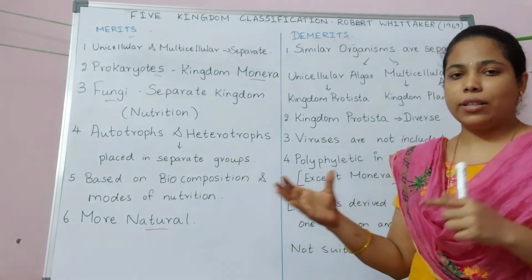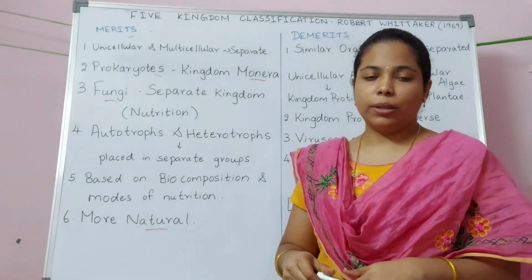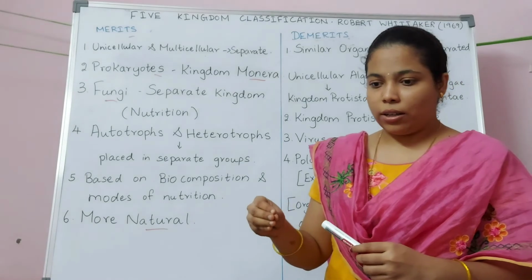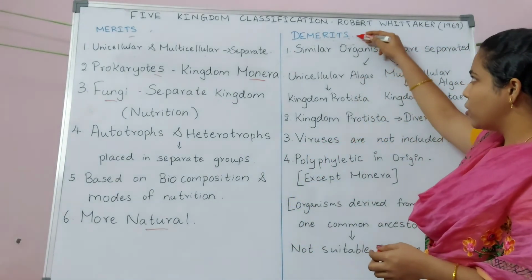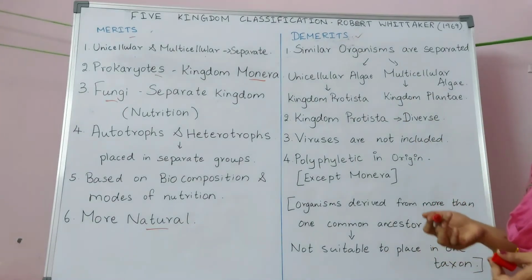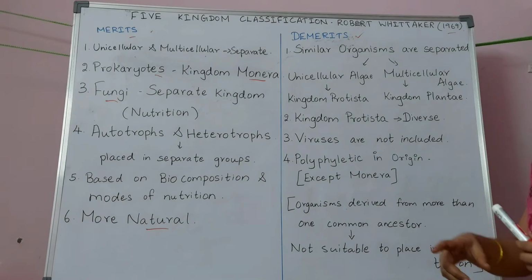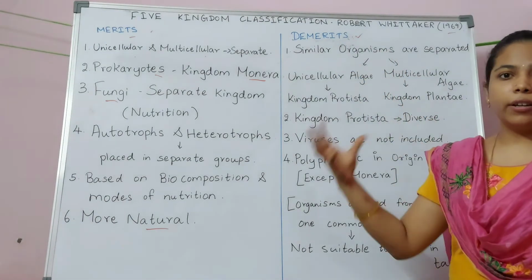And moving on to the demerits of five kingdom classification, yes, of course, till today five kingdom classification is accepted. This is because we have made certain changes in the five kingdom classification and we are accepting it. Though it is accepted till today, we also have some demerits of the five kingdom classification which was proposed in the year 1969. So the first demerit is that similar organisms are separated from each other.